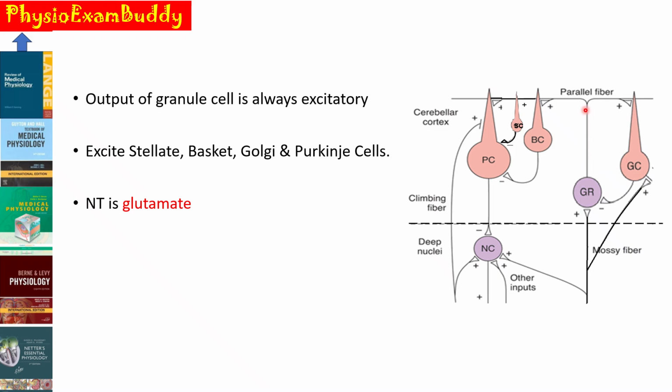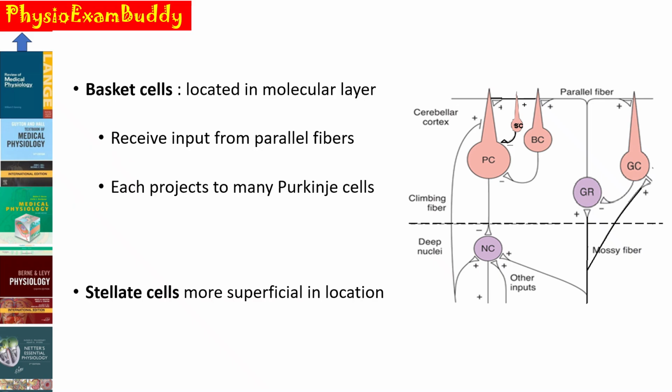So the fibers from the granule cell projecting into the basket cell are excitatory, and the parallel fiber going into the stellate cell, which is again located in the molecular layer, is also excitatory, and it also excites the Golgi cells. So all the output of the granule cell is always excitatory, because the neurotransmitter secreted from the axons of this granule cell is glutamate, which is an excitatory neurotransmitter.